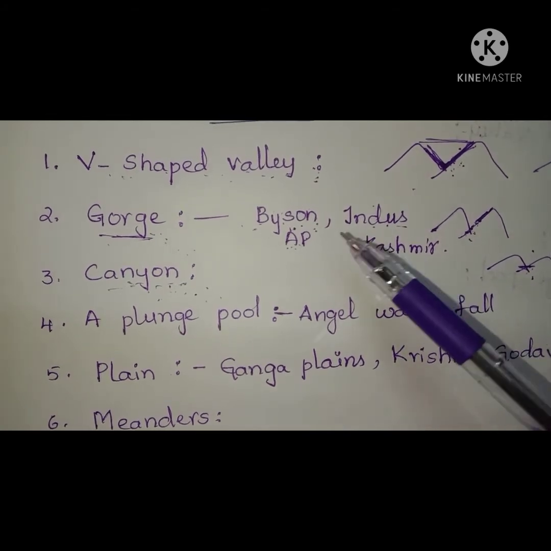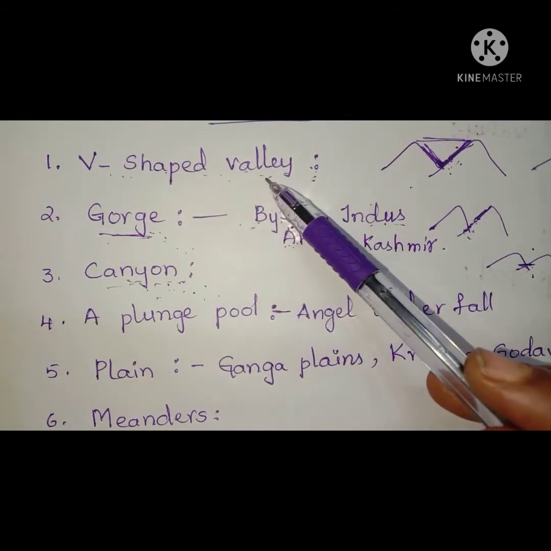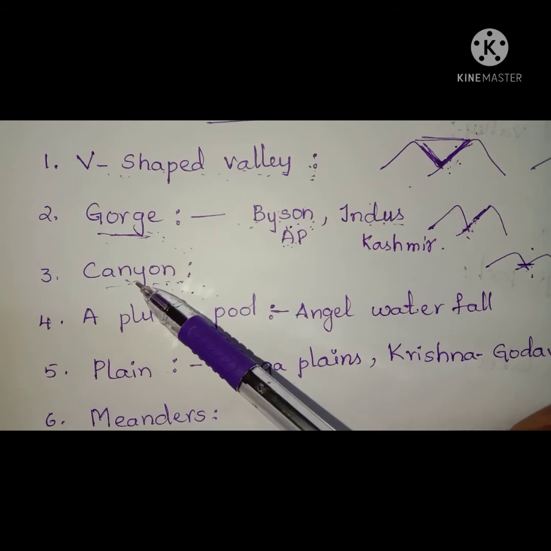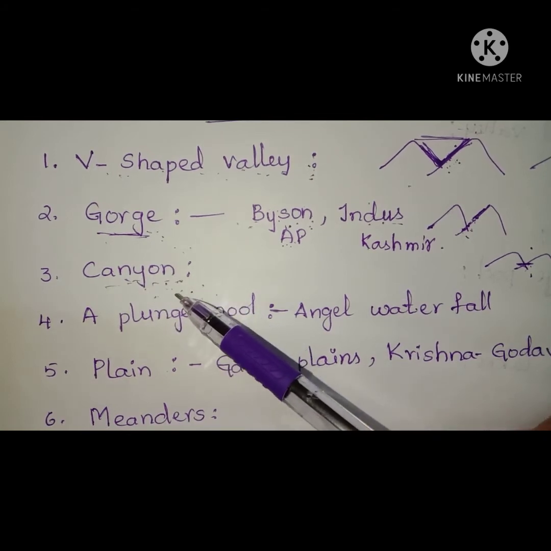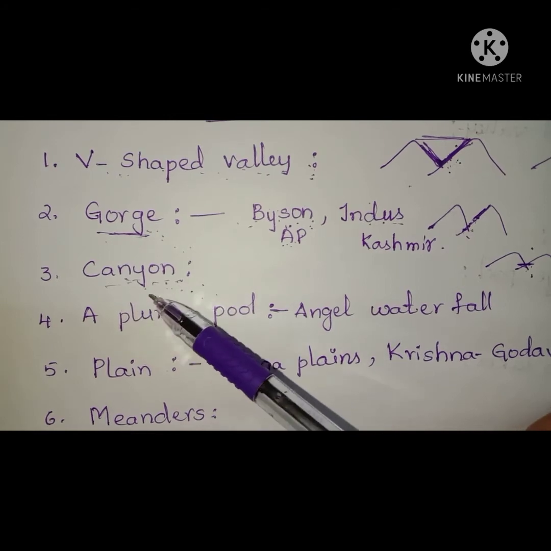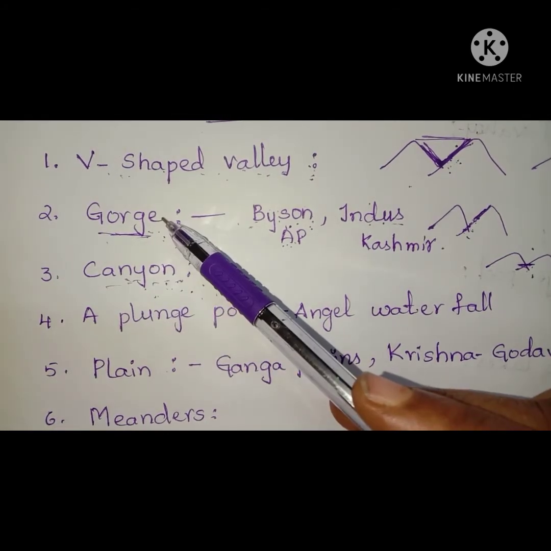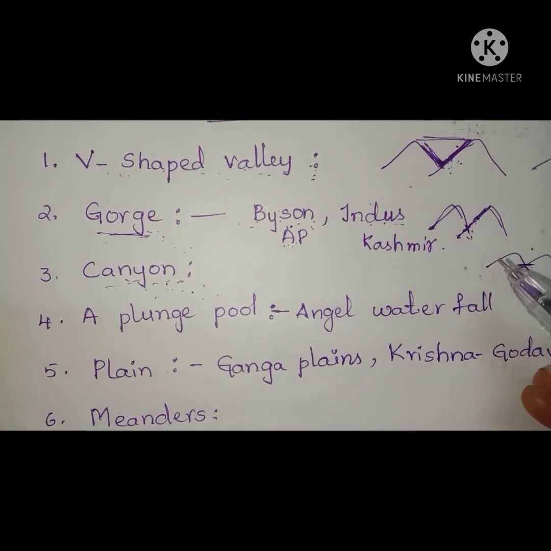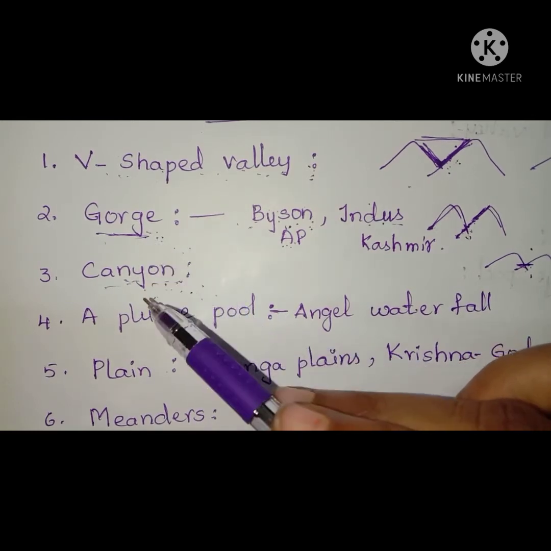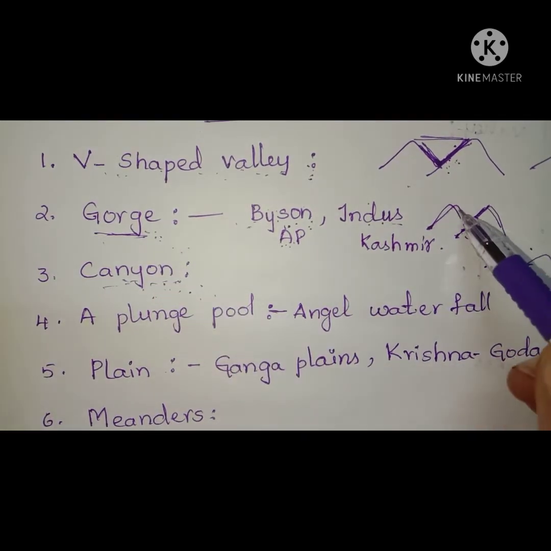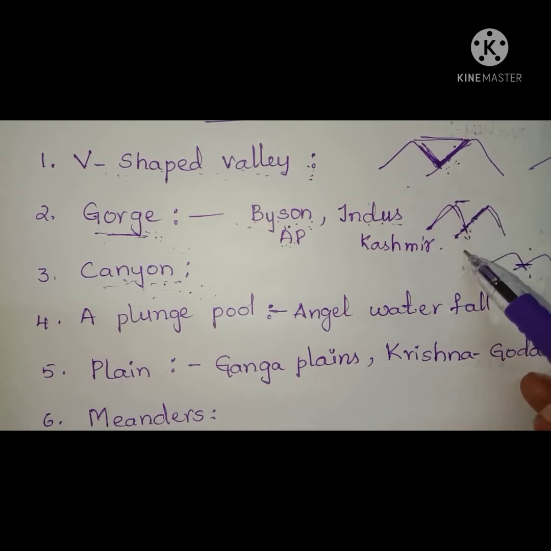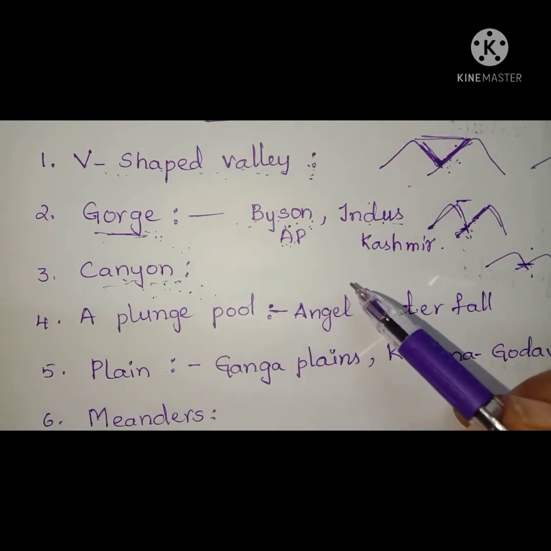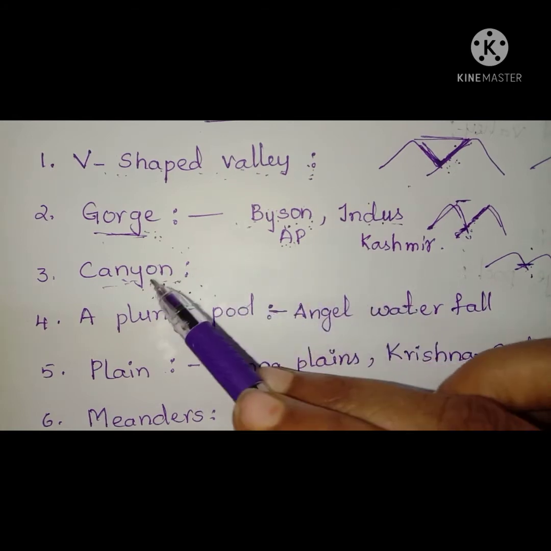Now, children, we have understood how V-shaped valleys and gorges are formed. Now, let us see how canyons are formed. Canyons are the same as gorges. They are steep and deep. But the difference is that a canyon is wider at the top than at the bottom, but a gorge isn't. Okay, children? I think you understood the topic canyon.